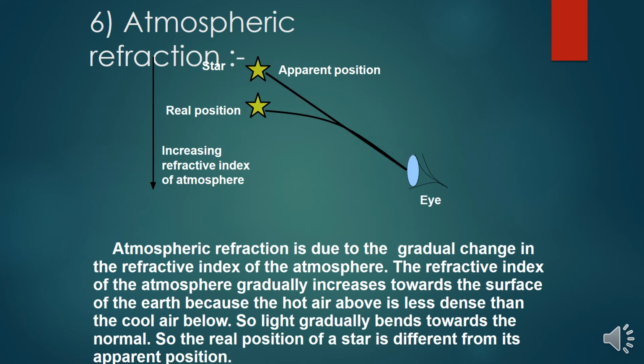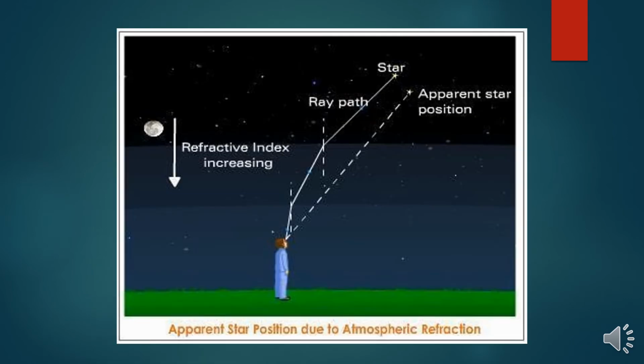So the real position of the star is different from its apparent position. That's what atmospheric refraction is. You can see this is the observer, and the refractive index. See here the hotter and cooler parts, the ray path taking place. The original position of the star is here and the apparent position of the star is here. So the ray path is different. That is what atmospheric refraction is, the apparent star position due to atmospheric refraction.